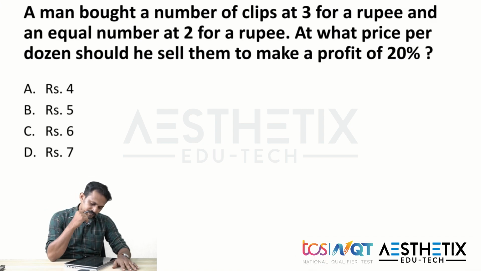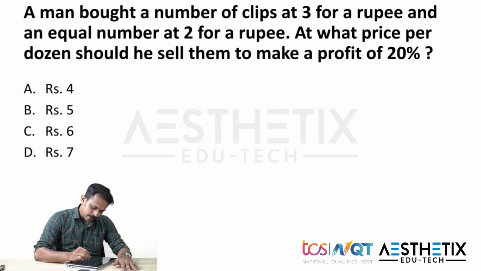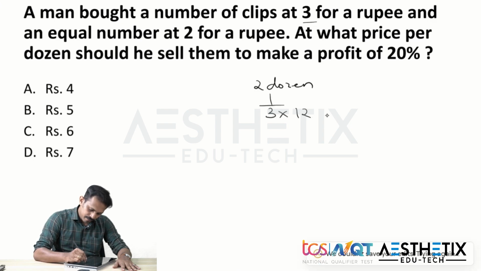So here, if we take 2 dozens, for buying 2 dozen, 3 for a rupee means 1/3 of 12 plus 1/2 of 12.